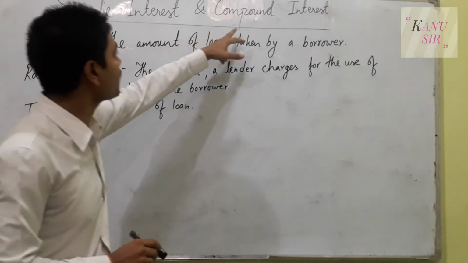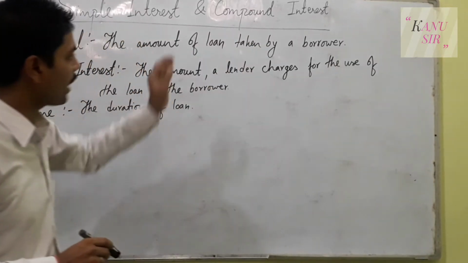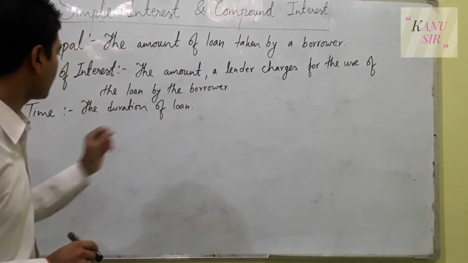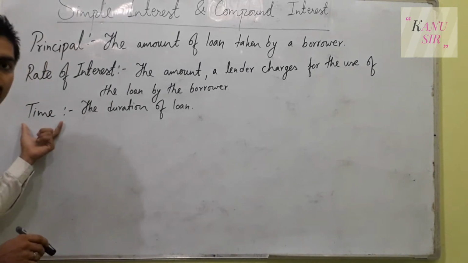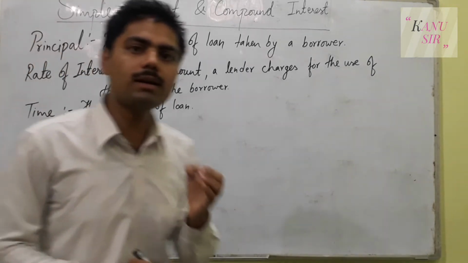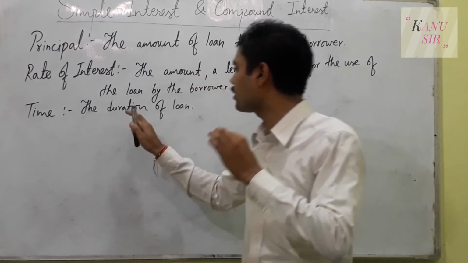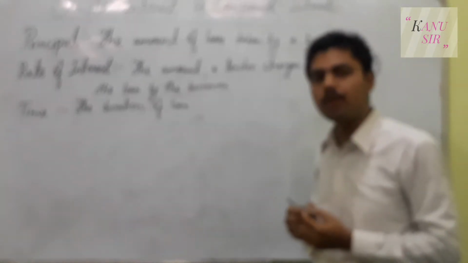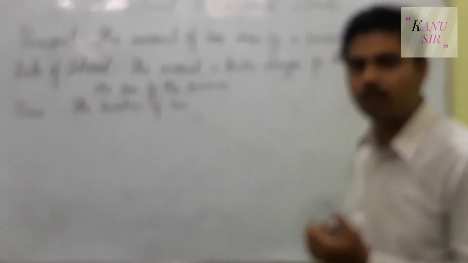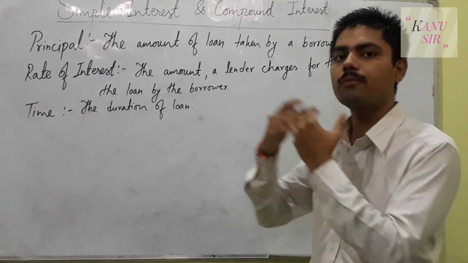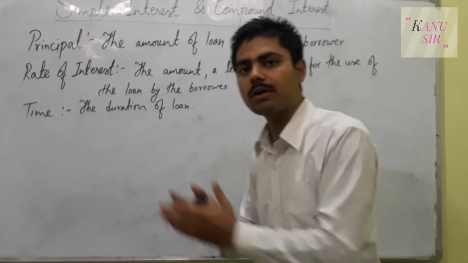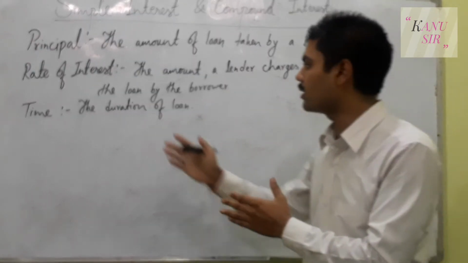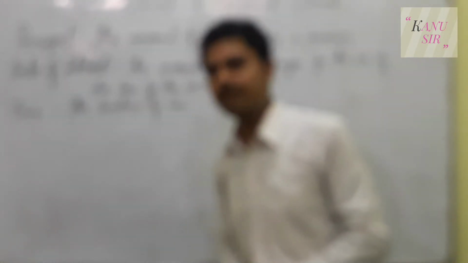But there is a difference between simple interest and compound interest. I will come to it later in the topic, but let us come to the next term, that is time. Time is the total period or total duration of the loan, for which you have utilized the amount of money, and later on you have to return it within a certain fixed period of time. That duration is called time.